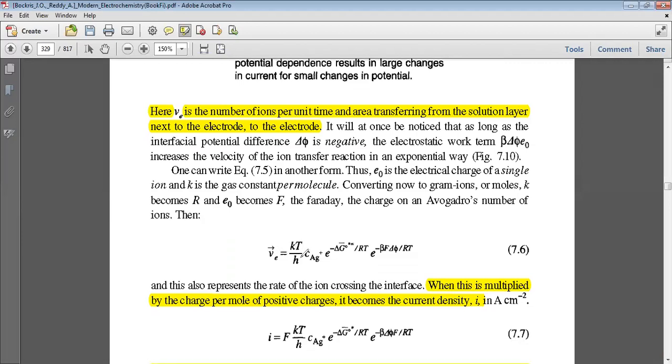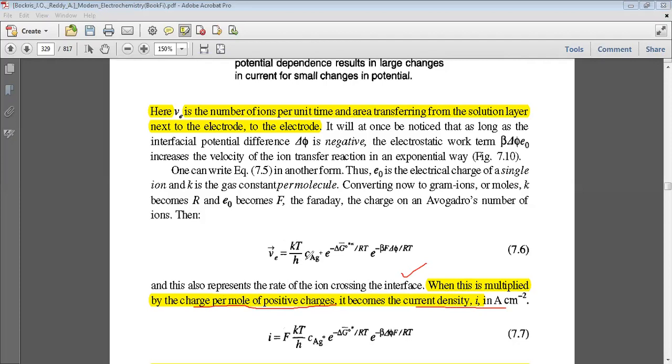v is equal to k T upon h C A, times e raised to the power minus delta G naught upon RT, times e raised to the power minus beta F delta phi upon RT. We have taken the potential as negative, and this also represents the rate of ion crossing the interface. When this is multiplied by the charge per mole of positive charges, it becomes current density, that means in ampere per square centimeter.